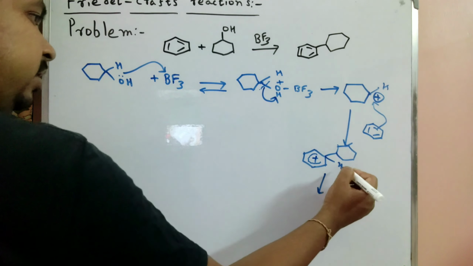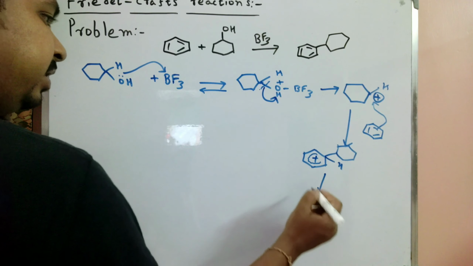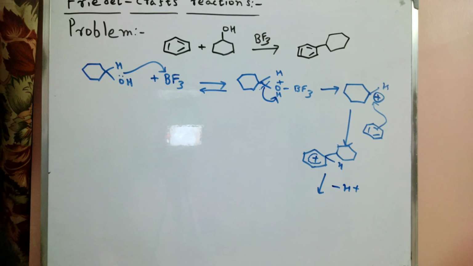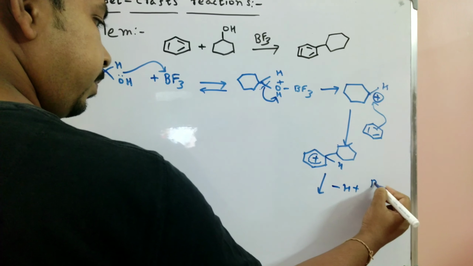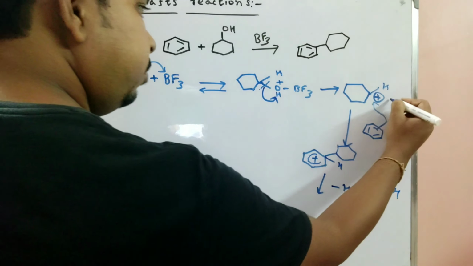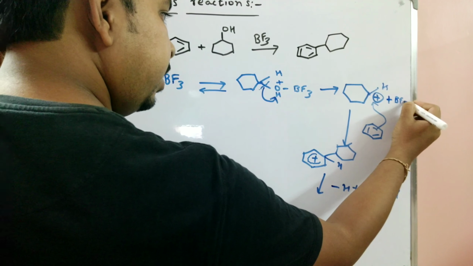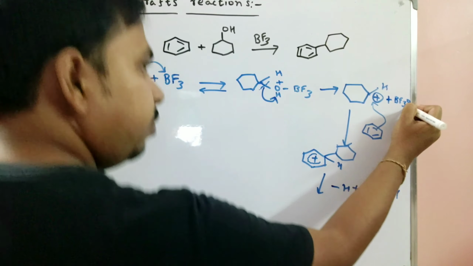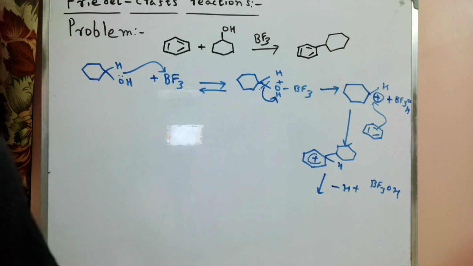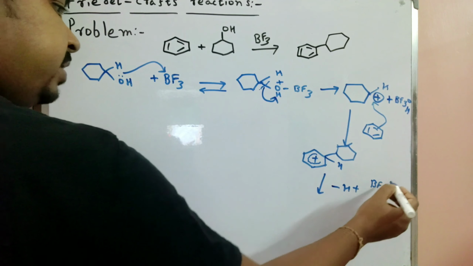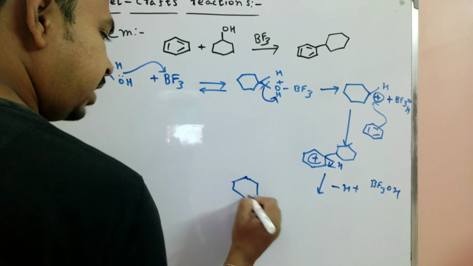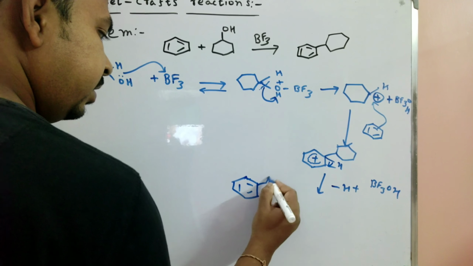So now this hydrogen is lost through the presence of BF3OH, which is a side product. So now with BF3OH present here, the hydrogen is lost and the product is formed.